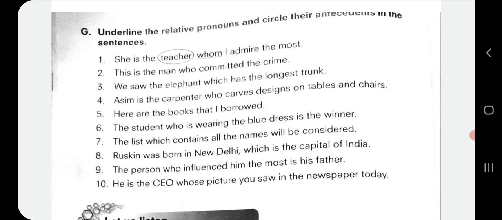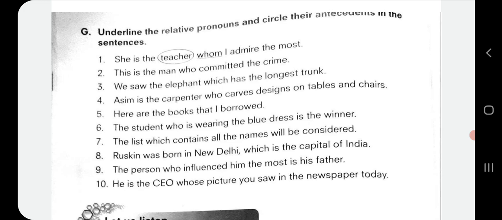Seventh sentence, the list which contains all the names will be considered. So which is the relative pronoun and list is the antecedent. Eighth one, Ruskin was born in New Delhi, which is the capital of India. Now which is the relative pronoun and New Delhi is the antecedent here.